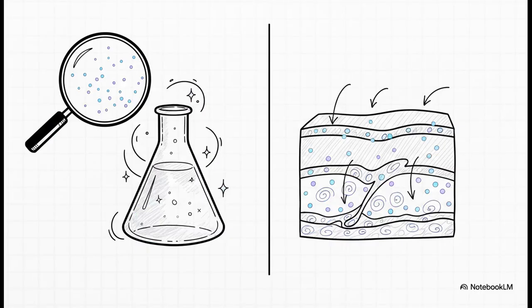So where does the science go from here? Well, at the absolute cutting edge, scientists are creating these things called microemulsions. By pairing a standard emulsifier with a special co-surfactant, something like pentanol, they can drop the interfacial tension all the way down to near zero. This is a huge deal because it enables spontaneous emulsification. That means it mixes practically on its own without any harsh shaking required. The droplets are so unbelievably tiny, we're talking 10 to 200 nanometers, that the liquid actually looks crystal clear, and it can carry poorly soluble drugs incredibly deep into your skin.